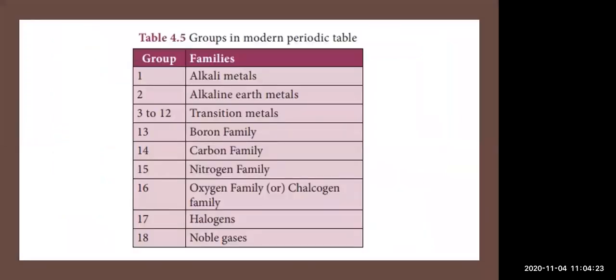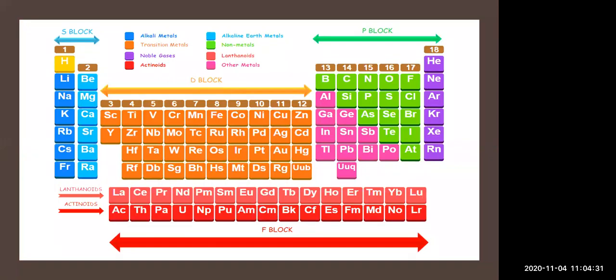Then 16, oxygen family or chalcogens family. Here you can see oxygen, which is named chalcogens because it is present before halogens. That's why the name is given.